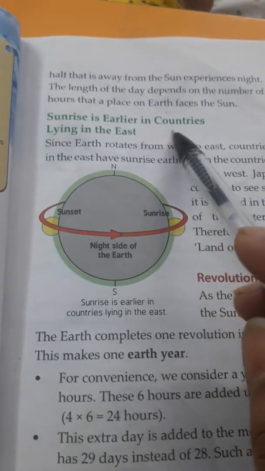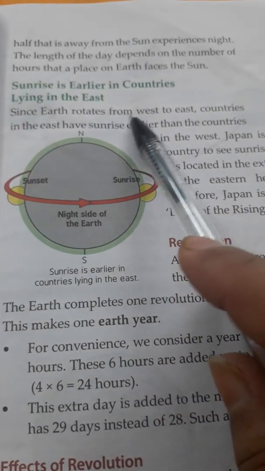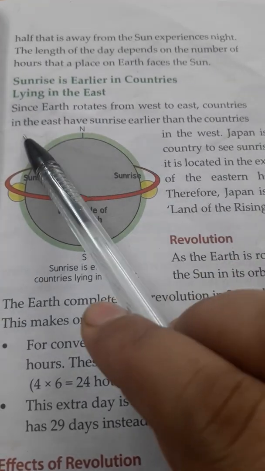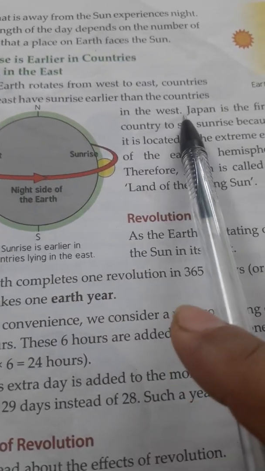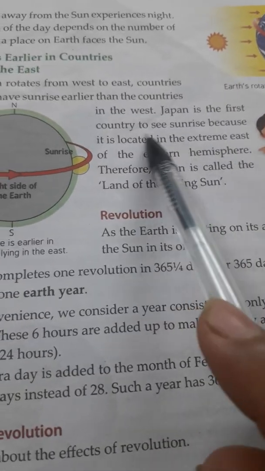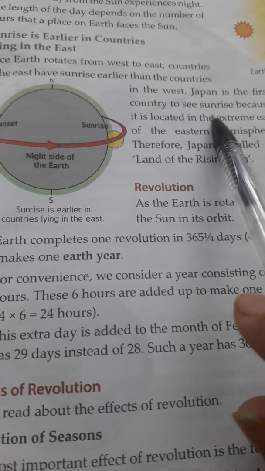So sunrise is earlier in countries lying in the east. Since the earth rotates from west to east, countries in the east have sunrise earlier than the countries in the west. Japan is the first country to see sunrise. Why is Japan the first country?